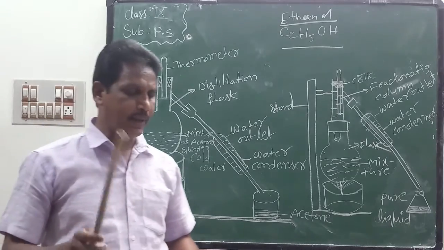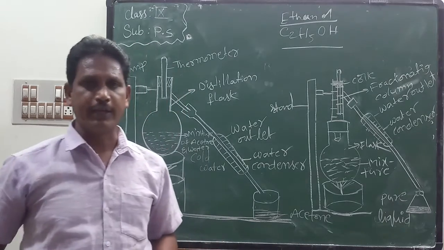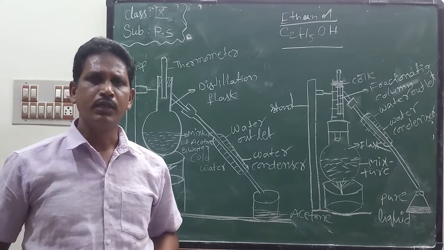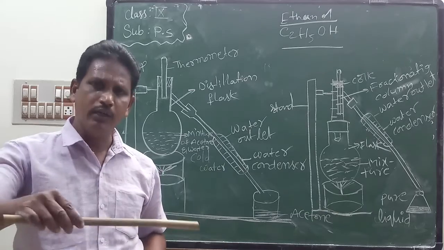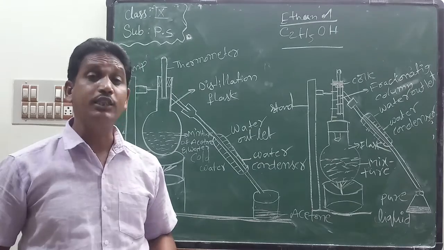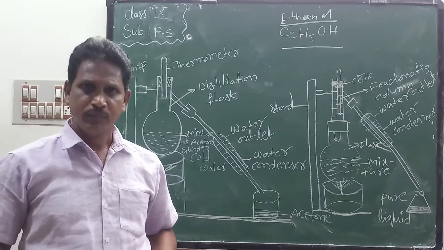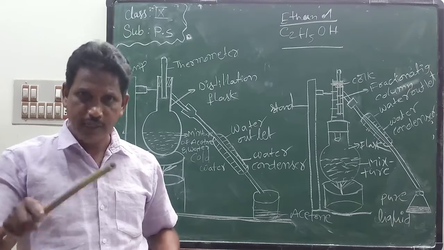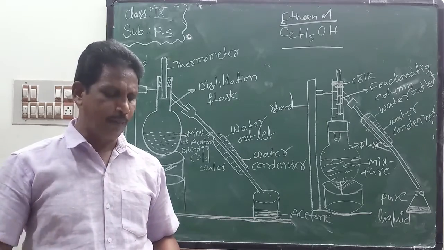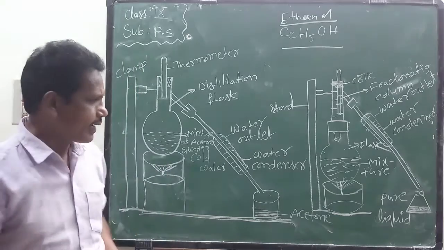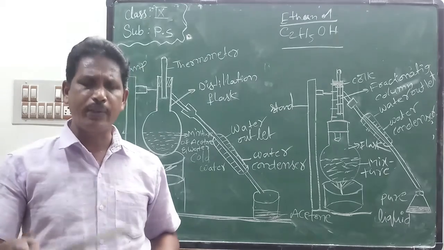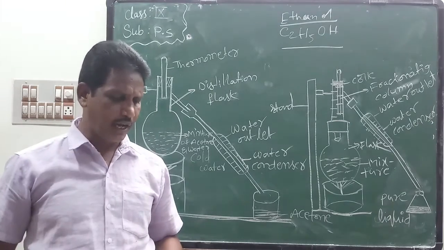Heat the mixture slowly, keeping a close watch on the thermometer. The thermometer shows the boiling point of acetone. The boiling point of acetone is always lower than the boiling point of water, so only acetone vaporizes, not water. We heat this mixture; first acetone vaporizes and condenses in the condenser, the vapor cools and converts into liquid state.